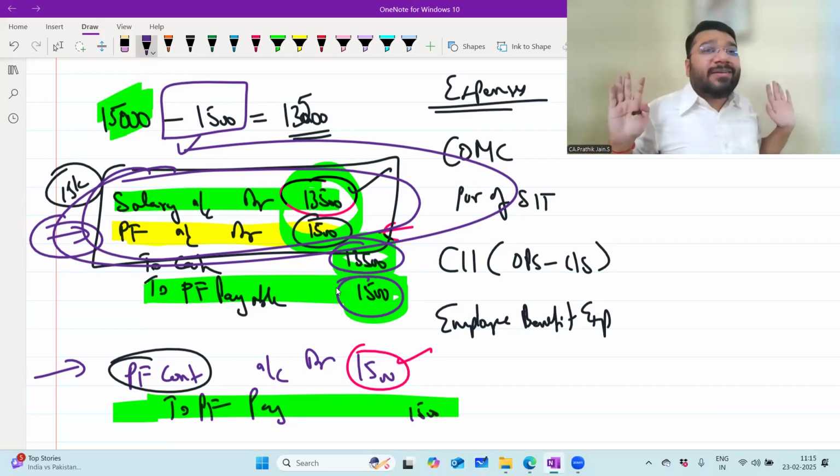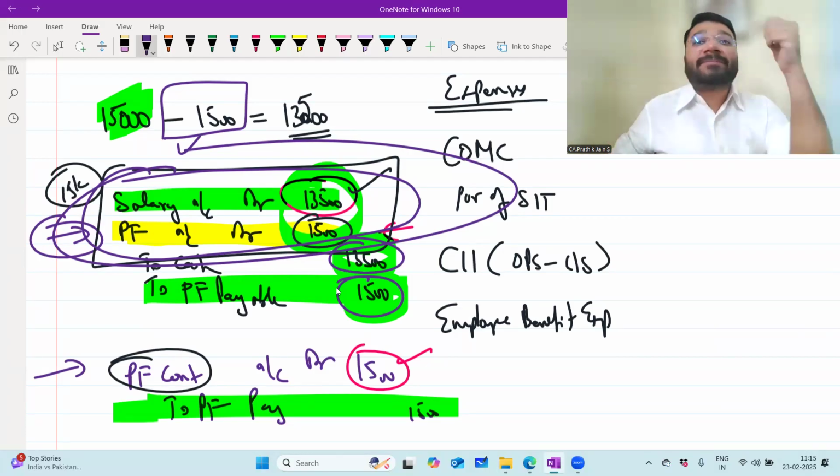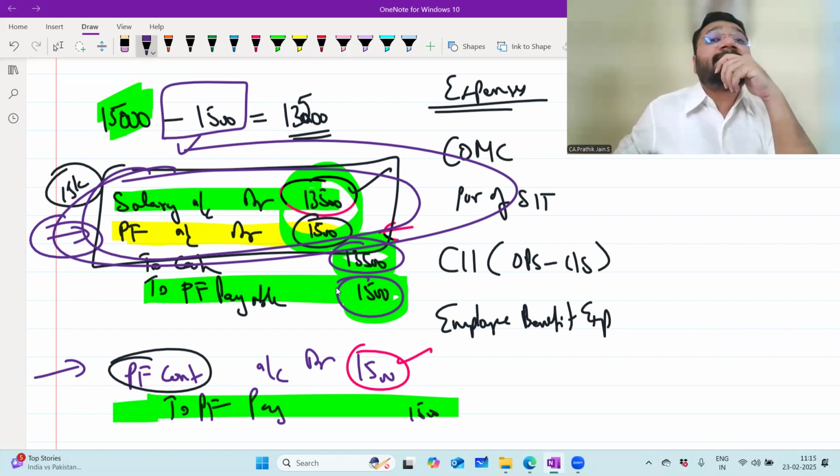But for me, it is what? Expenses, salary, and wages. Is the logic clear? So then in the balance sheet, when you put salary and wages, will you put 13,500 or 1,000? In the balance sheet, why will you put 13,500? Because in the balance sheet, 13,500 gets deducted from cash and bank. Now in the statement of P&L, what will you put?